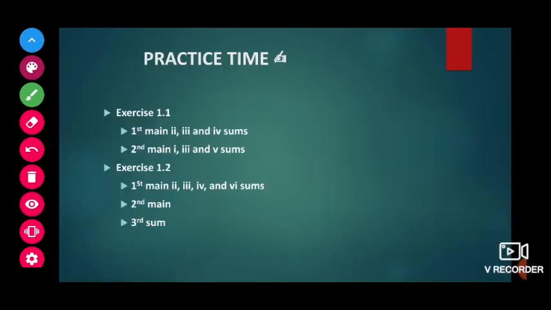Next, this is your practice time, children. It's a very easy video, and even the practice time is very short, because you have already seen squares and square roots, each and every method. So I am expecting each and everyone will do this practice and send it on Thursday.